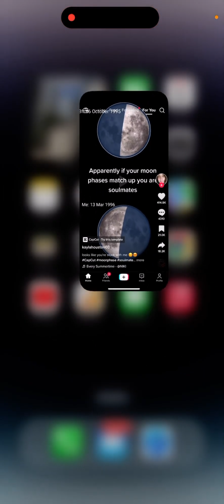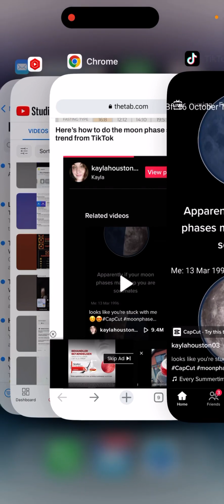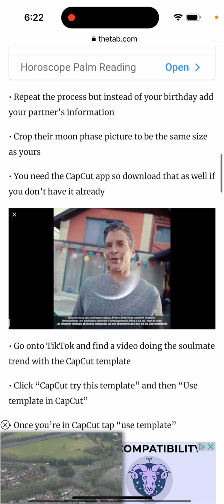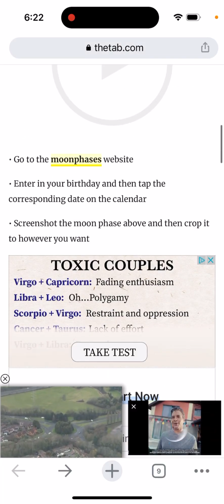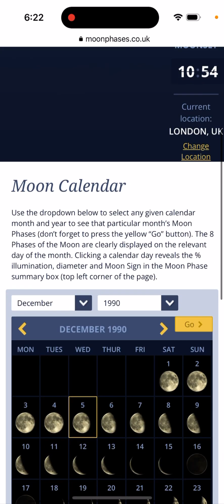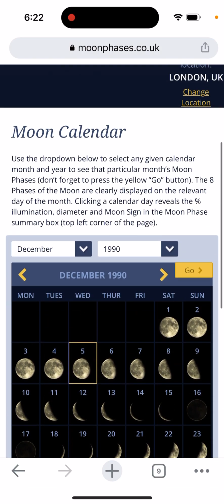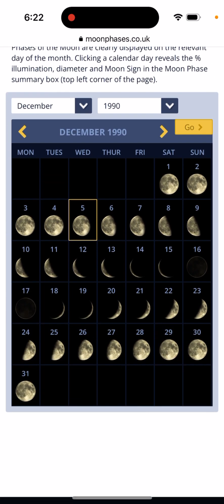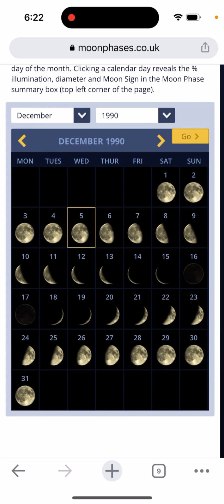So it's going viral. People literally try out this feature. I found a few guides on how to use it, but basically here is the website. It's called Moonphases Co UK, and what you need to do is go to the bottom, and then you can enter your moon calendar, and there are different moon phases. So you just enter, for example, your birth date here.